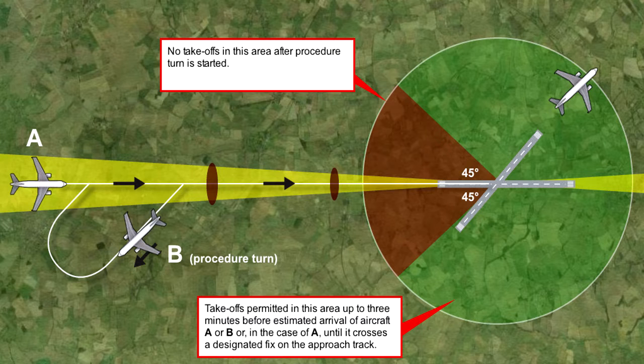There are 2 sets of circumstances to consider. Firstly, when arriving aircraft are undertaking a complete instrument approach, a departing aircraft may take off in any direction until the arriving aircraft has started its procedure turn or base turn leading to final approach, or in a direction at least 45 degrees from the reciprocal of the approach direction after the arriving aircraft has started the procedure turn inbound, and there will be at least 3 minutes before the aircraft is estimated to be over the threshold of the instrument runway.